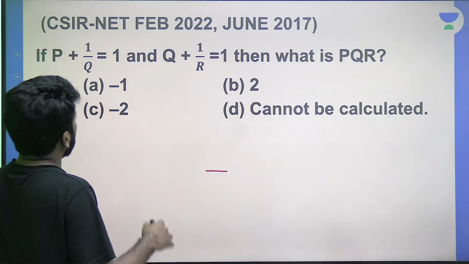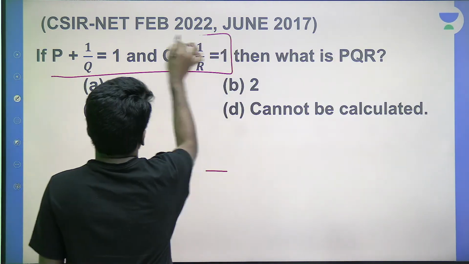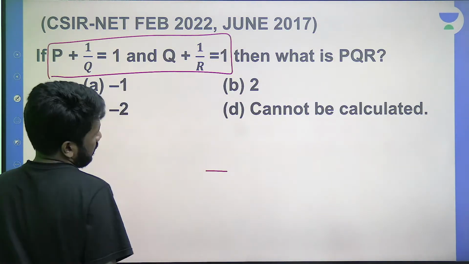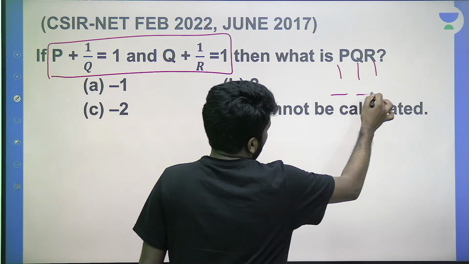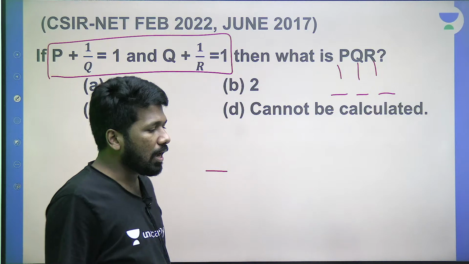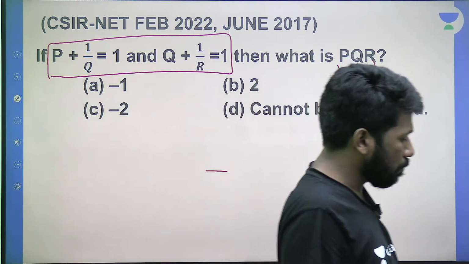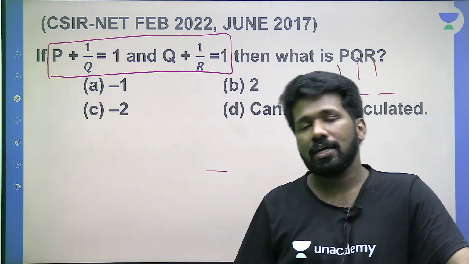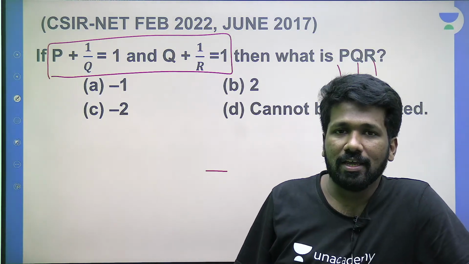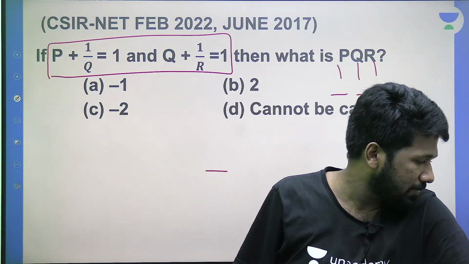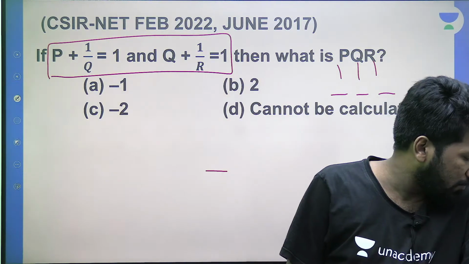Take a set of examples which satisfy these two equations. Set of examples for what? P and Q and R values are needed, their product will be the answer. So taking one value set that satisfies P Q R, it is enough to take its product to find the answer. Are you all understanding that? How that will work, let's see.